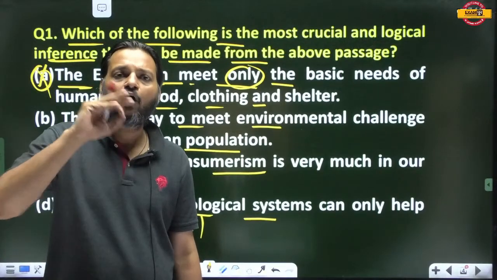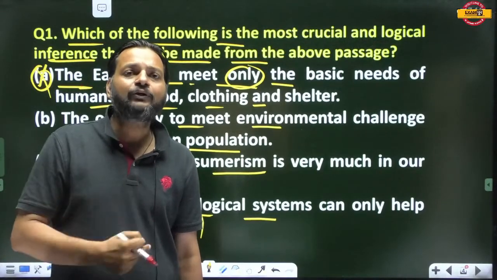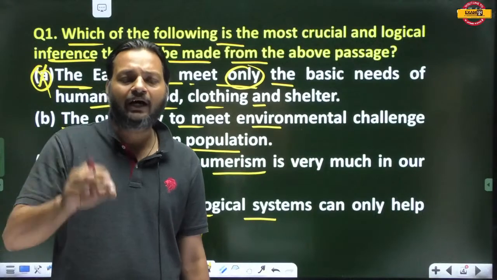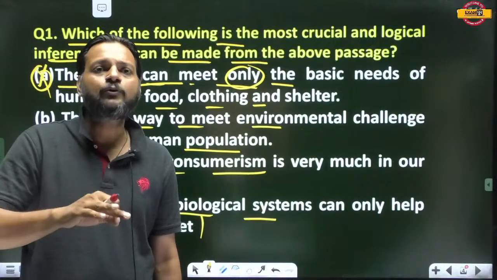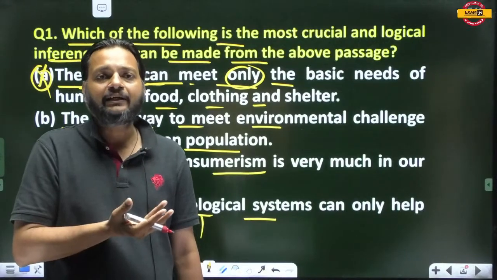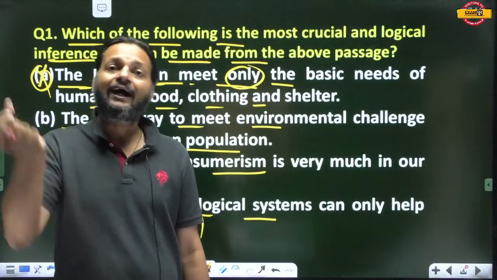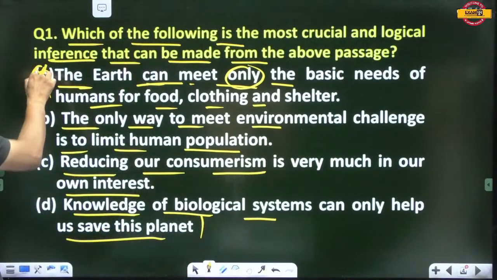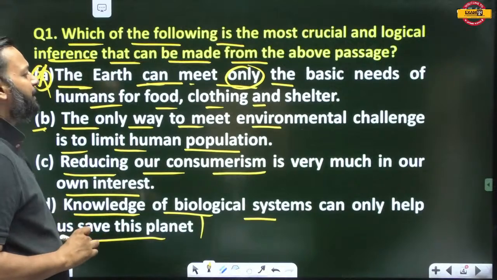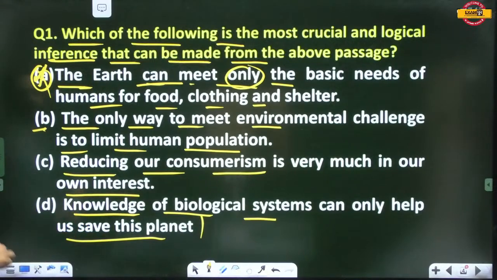It can fulfill all your greed, but it is up to you that we should not look up to the earth for our greeds, for our desires, for our aspirations. We just have to take what we actually need. But it is not the case with earth. Earth can give us anything that we want. So A is incorrect. Now B: the only way to meet environmental challenge is to limit human population.